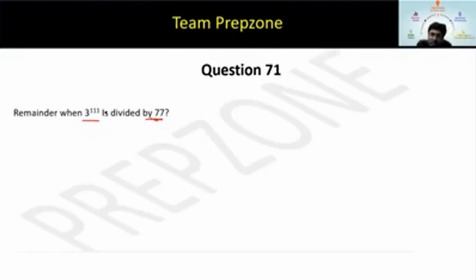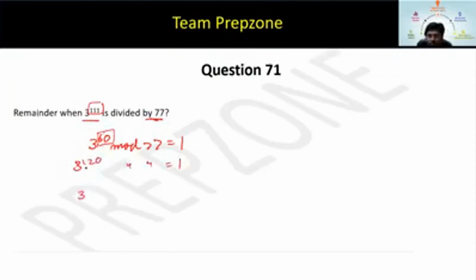Okay. So what is the Euler of 77? 60. So suppose I want to do it by Euler's theorem. What will I write? 3 to the power 60 mod 77 equal to 1. But this is a very high number, right? So I can get closest to 60, or let's say 120 in that case. I can write 3 to the power 120 mod 77 equal to 1.